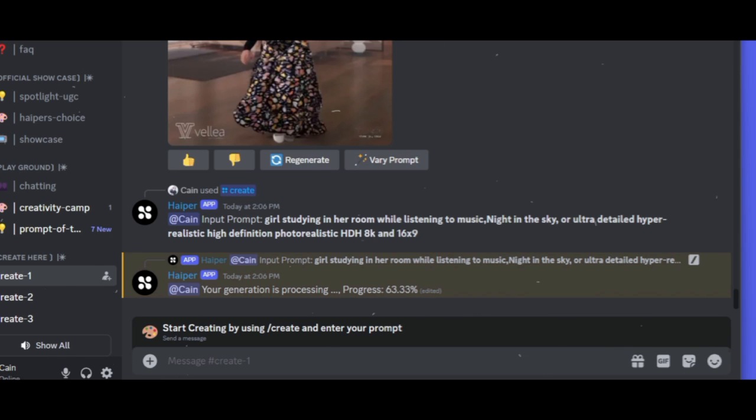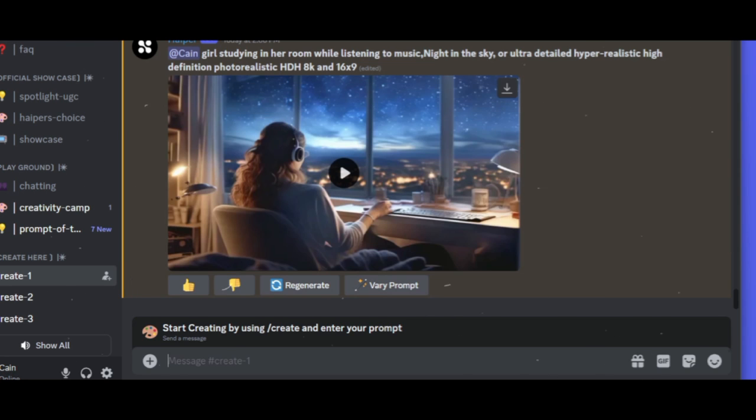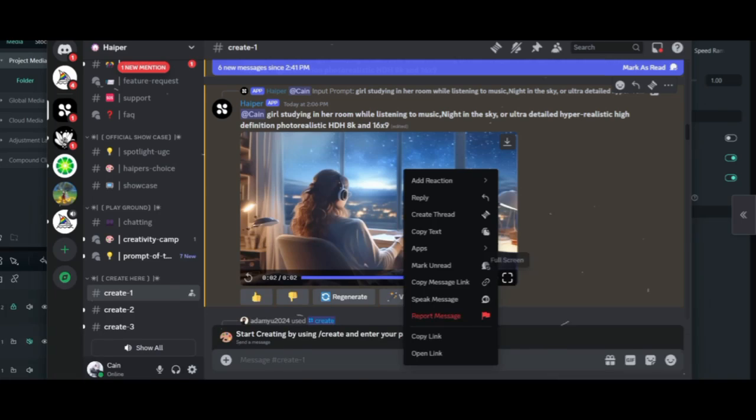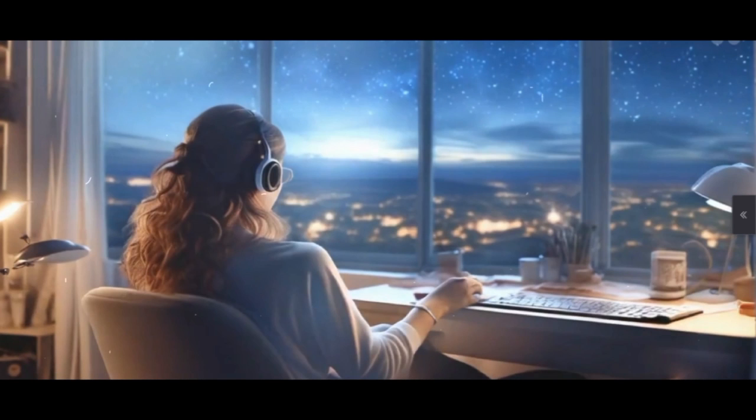As you can see, it's loading. Let's wait a few minutes for the image to be generated. Okay, so the AI has generated our picture. But if you don't like this one, or want something else, then you can follow the same process again as well. And since I like this image, I'll go with this. Okay, now, just tap on the image. So, this is the finished version from the AI.